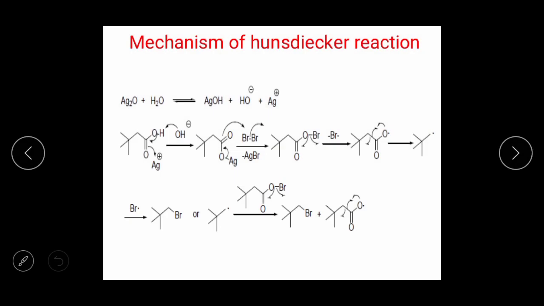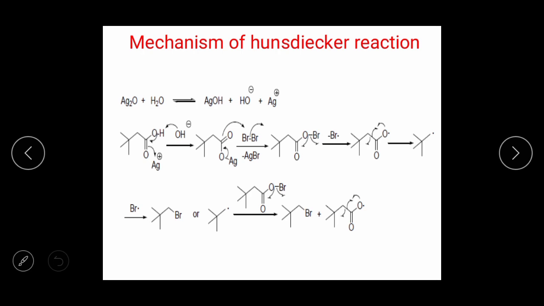Okay, see mechanism of Hunsdiecker reaction, Ag2O plus H2O. Okay, silver oxide plus H2O, there is generation of AgOH. Okay, this is carboxylic acid. In the first step what happened? The bond between oxygen and hydrogen gets broken, and the OH abstracts that hydrogen. There is a generation of, here double bond is formed.